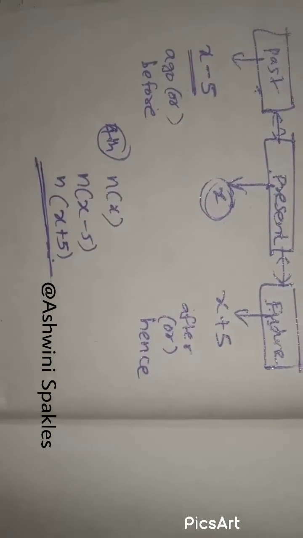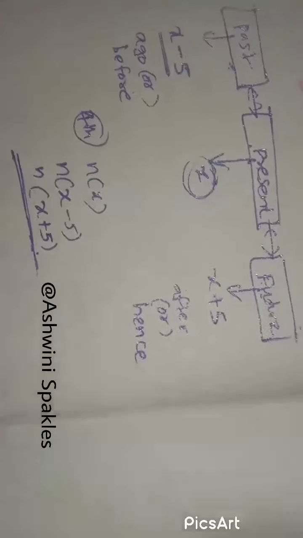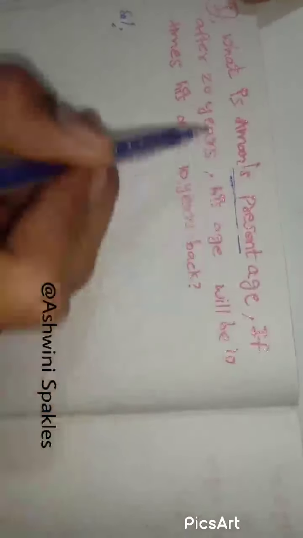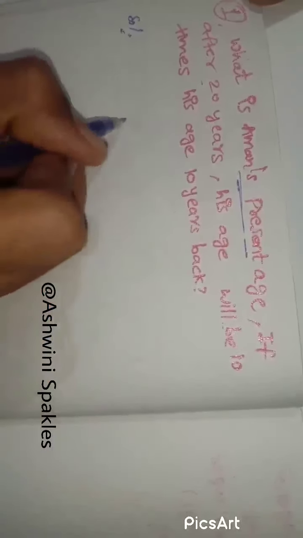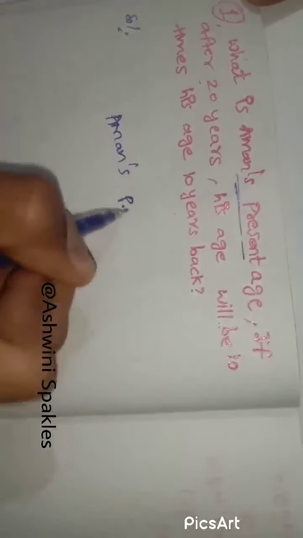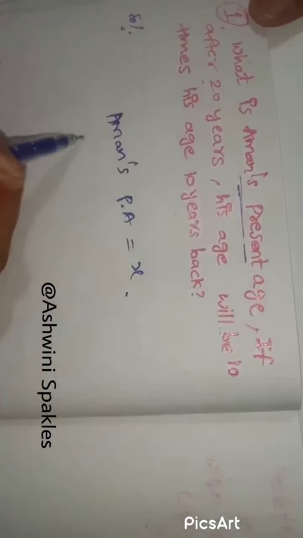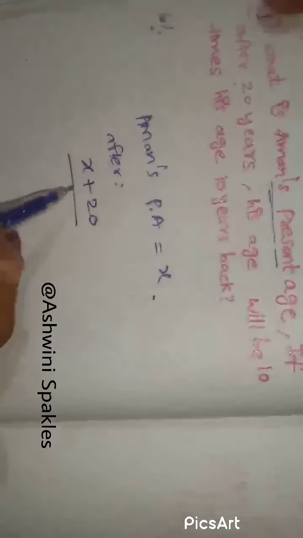So guys, let's do some problems on ages. Here he asks, what is Aman's present age, if after 20 years his age will be 10 times his age 10 years back. I take the present age as x only. Aman's present age is x. After 20 years, that is future, so it becomes x plus 20.